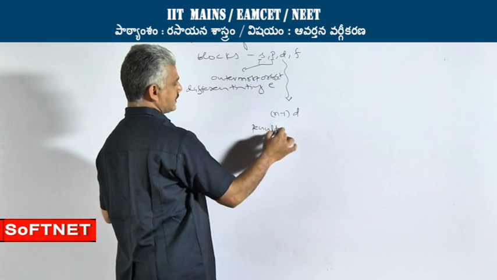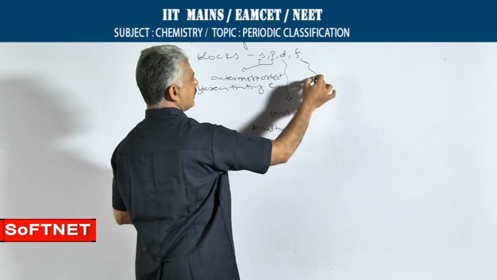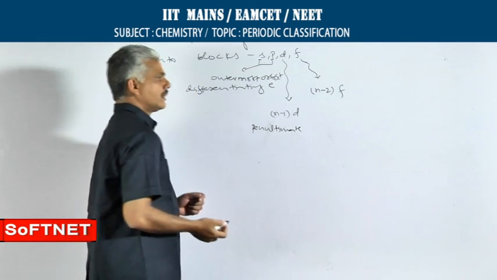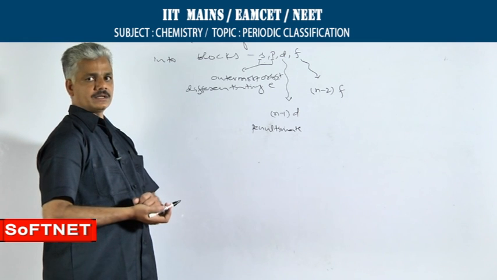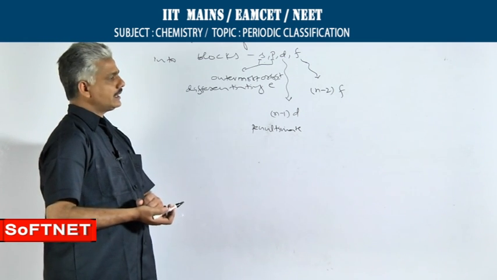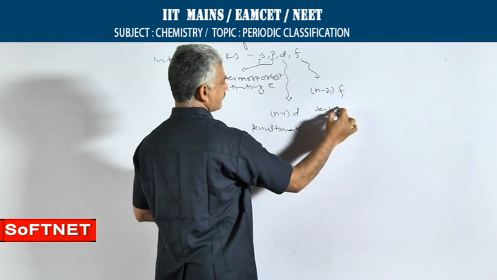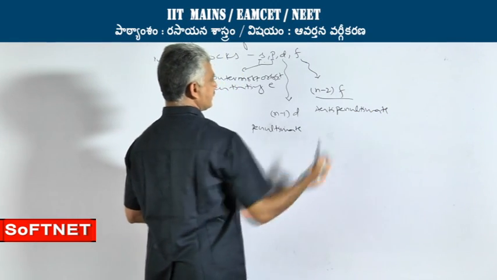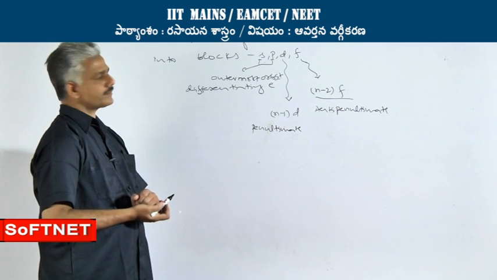The (n-1) shell is called the penultimate shell. The f block elements include elements in which the differentiating electron enters into the antepenultimate f sublevel, which is represented by the general formula (n-2)f.